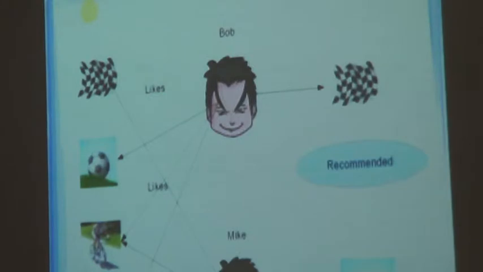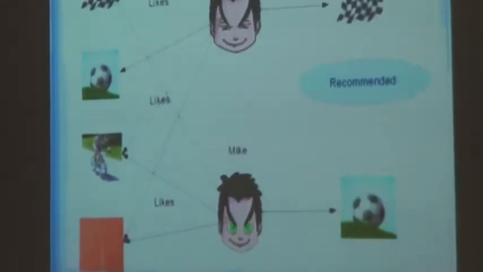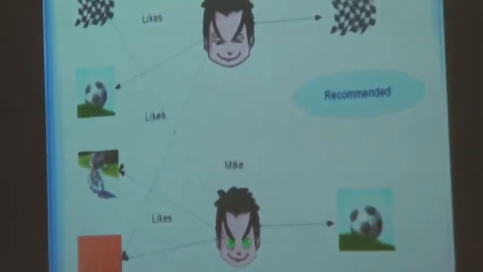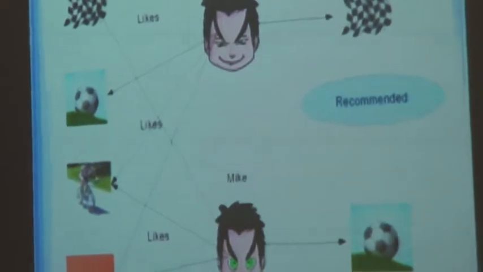What we see here is a collaborative filtering-based recommendation system. Here there are two guys, Bob and Mike, who follow the sports articles of an online news website. Bob and Mike have some overlapping interests and some non-overlapping interests. Here the system recommends based on similarity between Bob and Mike. So this is an example of a collaborative filtering system.